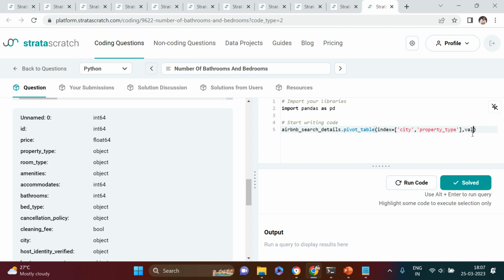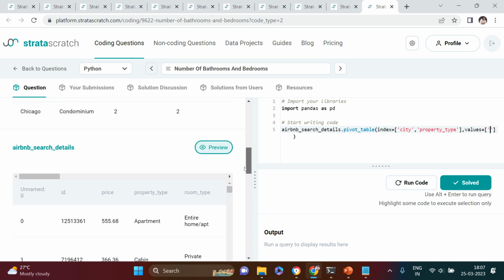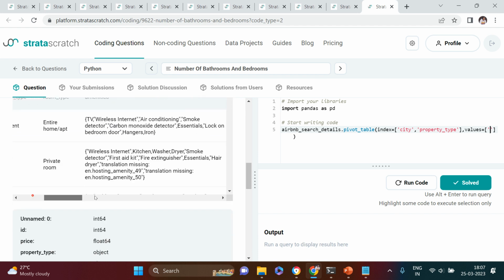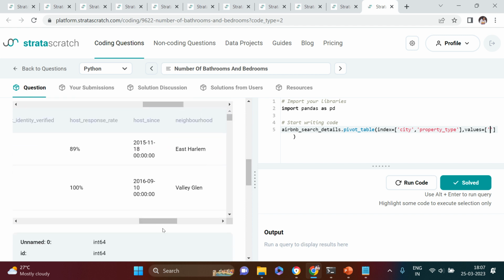Now the next thing, in the values we need to put those columns on which we want to perform the calculation. So it is asking to perform the calculation on number of bathrooms and the bedrooms. Let's see where that is. This is the sample data which we are seeing.